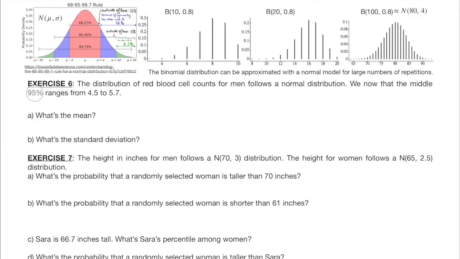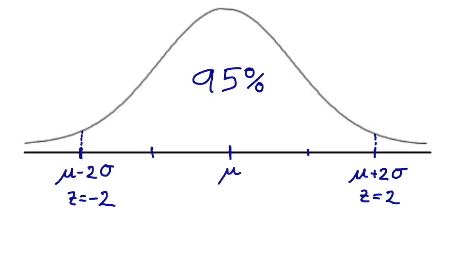If the middle 95% goes from 4.5 to 5.7, what's the mean? Let's make a simple diagram. We know that if we want to cover the middle 95% of the distribution, we must go from 2 standard deviations below the mean to 2 standard deviations above the mean. It is said that these marks are 4.5 and 5.7. Where is the mean? Obviously in the middle. So the mean must be 5.1.